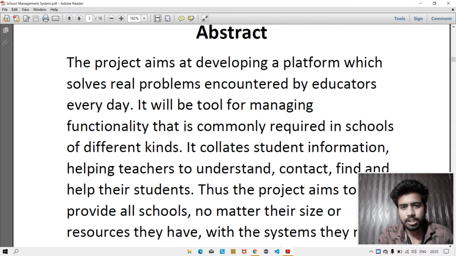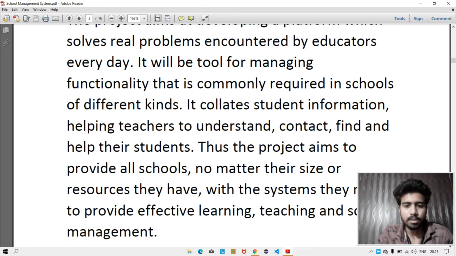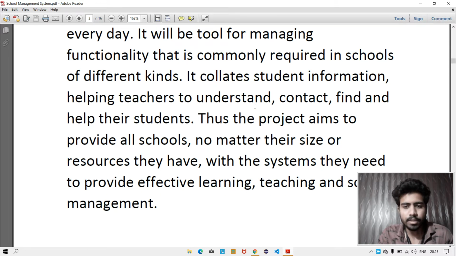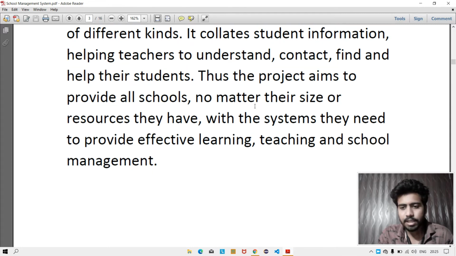This is the description of the open source system which I have taken. The project aims to develop a platform which solves real problems encountered by educators every day. It will manage functionality that is commonly required in schools of different kinds. It collects student information, helping teachers to understand, contact, find, and help their students. The project aims to build the system they need to provide effective learning, teaching, and school management.